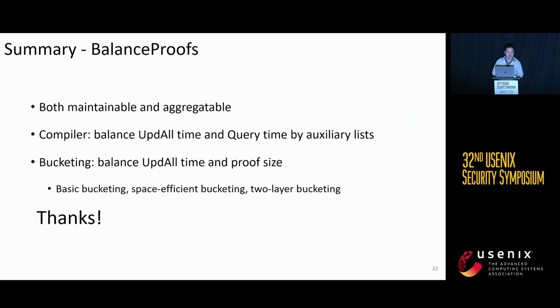In summary, BalanceProofs is the first maintainable vector commitment with fast aggregation. And it has two parts. The first is a compiler, which balances the update time and the query time. And the second one is a bucketing idea to balance update time and proof size. And we have 3 types of bucketing techniques. That's all about our scheme.